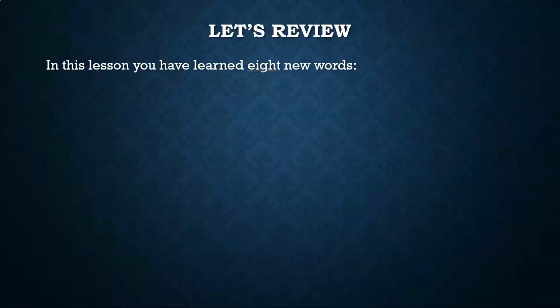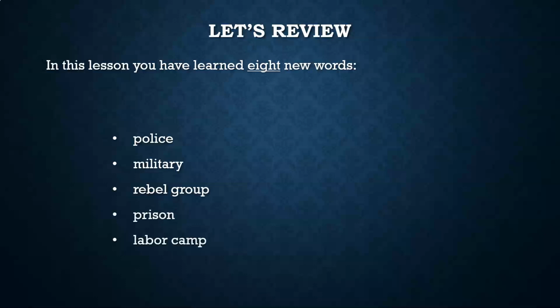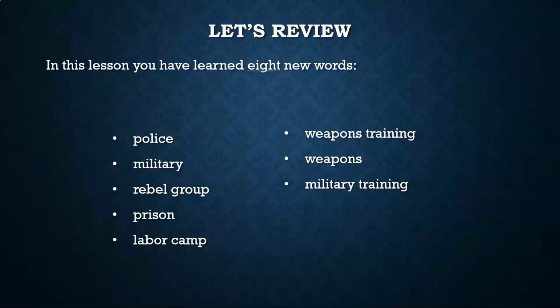So, just as a conclusion here, we learned 8 words in this lesson. Police, military, rebel group, prison, labor camp, weapons training, weapons, and military training. So I hope you can remember those. Please practice them if they were difficult for you. And that's the end of this lesson.